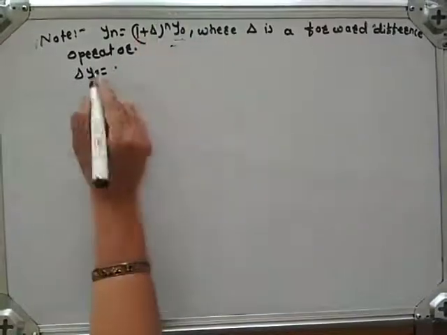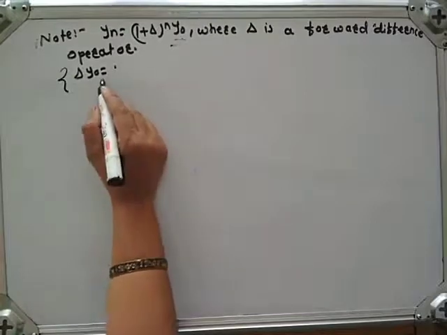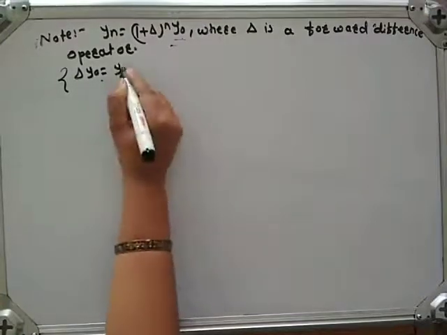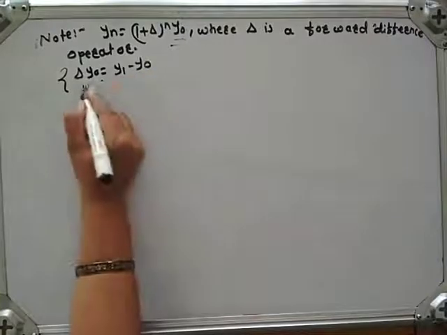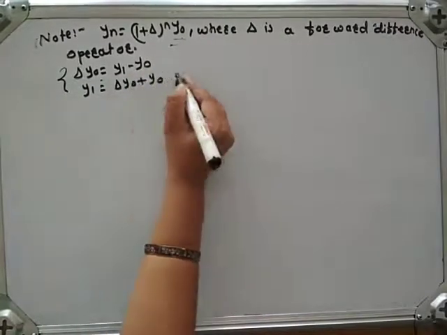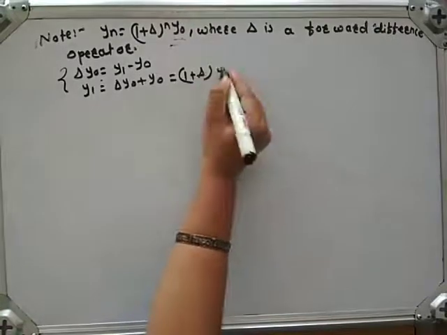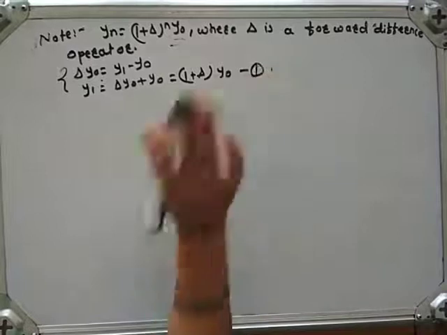We know that delta y0 is y1 minus y0. Therefore, y1 is delta y0 plus y0, which is nothing but (1 plus delta) into y0. Call this equation number 1.